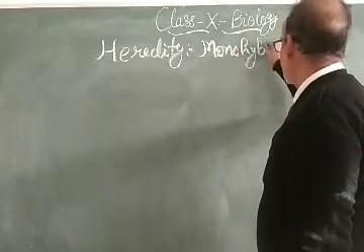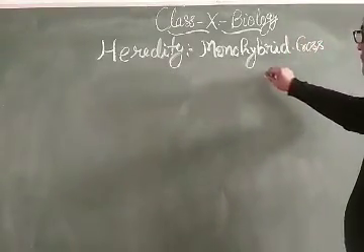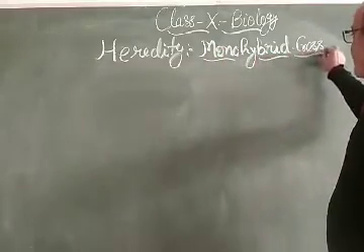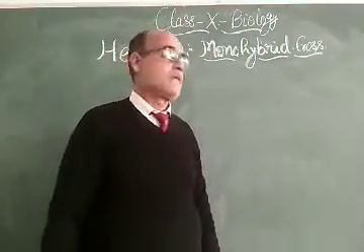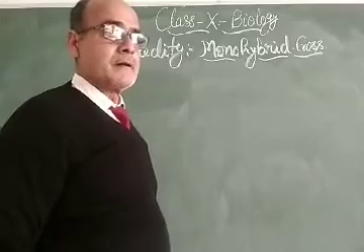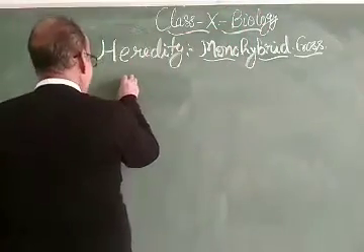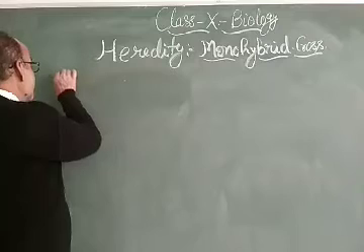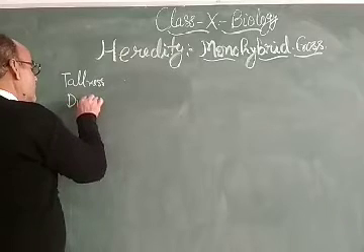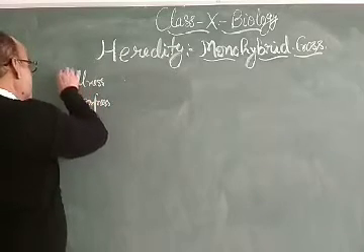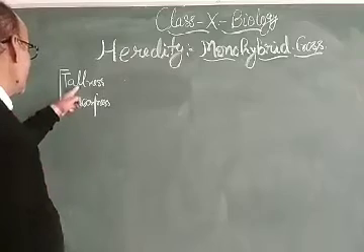Monohybrid cross. Dear students, Mendel took one character for this monohybrid cross, and an example can be taken here to explain this experiment as well as the result findings and different laws proposed by Mendel himself. Therefore, if we take tallness and dwarfness, this one character has contrasting traits, tallness and dwarfness.